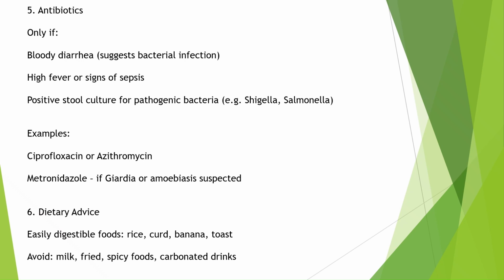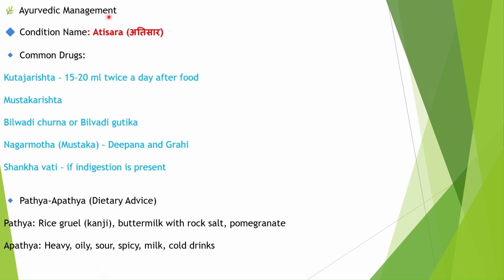Next one is the Ayurvedic management. In Ayurveda, loose motion is known as Atisara. Common drugs that can be given: Kutaja Rishta, 15 to 20 ml twice after food. Mustaka Rishta, Kutaja Rishta, Mustaka Rishta, Bilwadi Churna, Nagara Musta, Shankhavati. If indigestion is present, these can be the common drugs in Ayurveda.